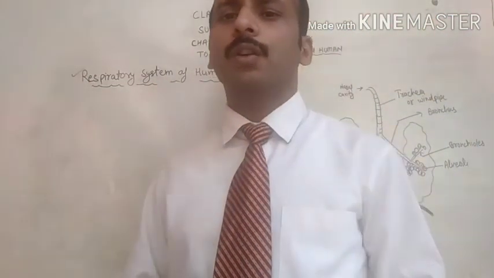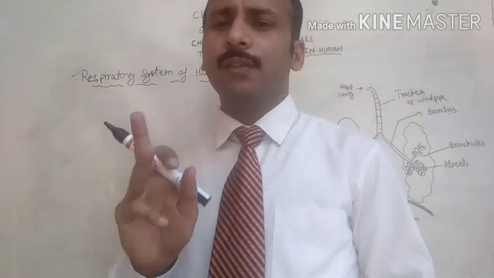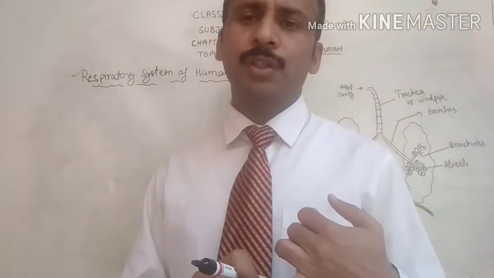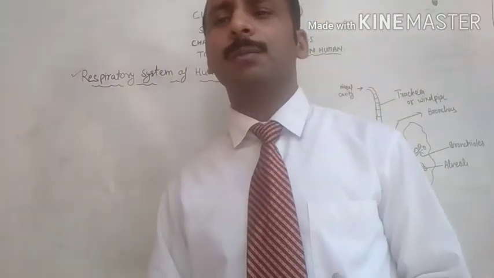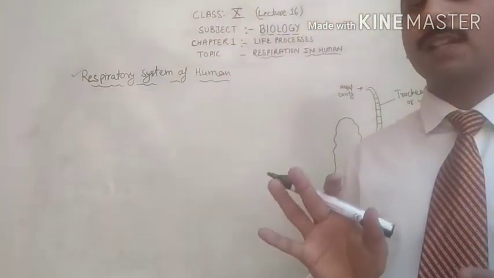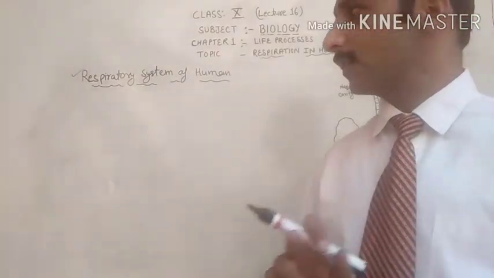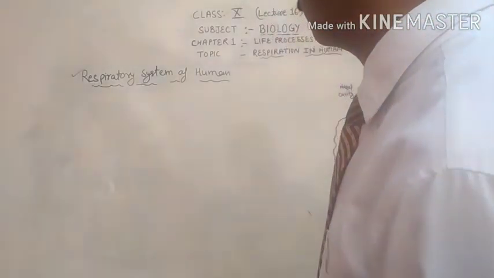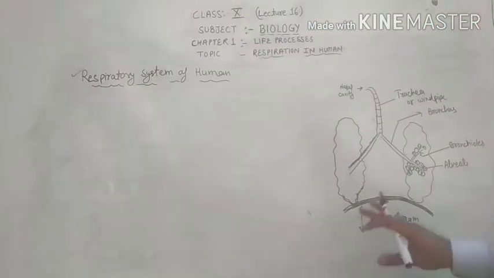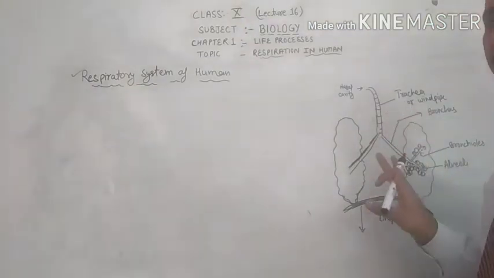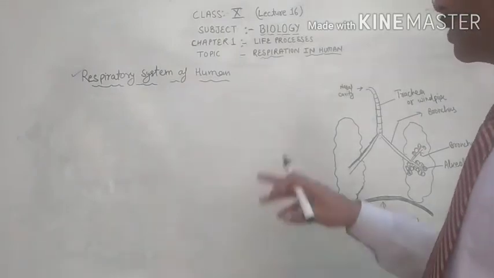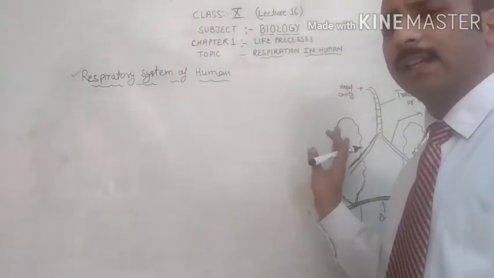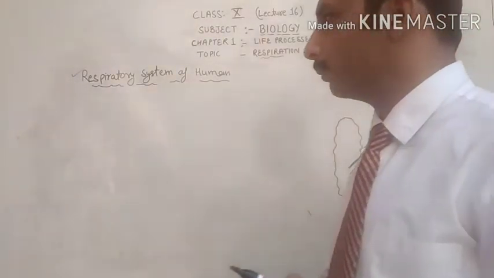If you recall, we have discussed respiration in plants and respiration in animals, and in respiration in animals we are discussing in detail the respiration in human beings. So today I will discuss with you the respiratory system of the human being. I already discussed this diagram in the previous video, lecture number 15, but today we have to discuss this diagram in detail.